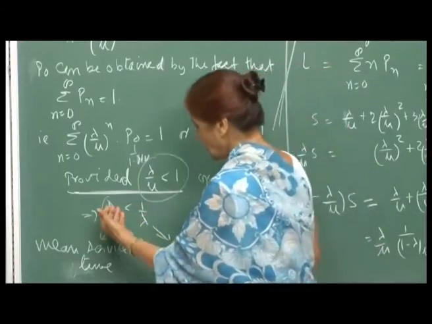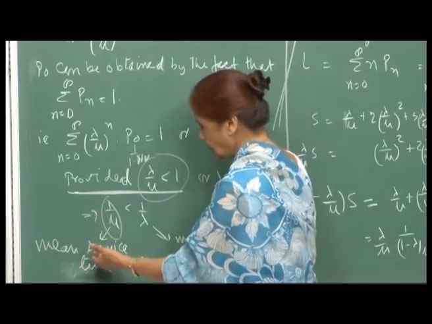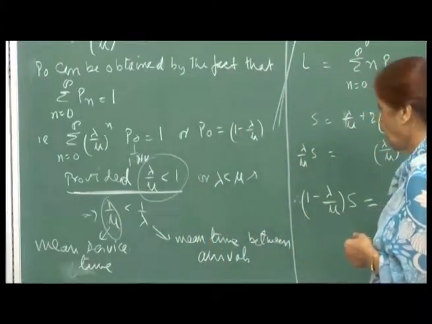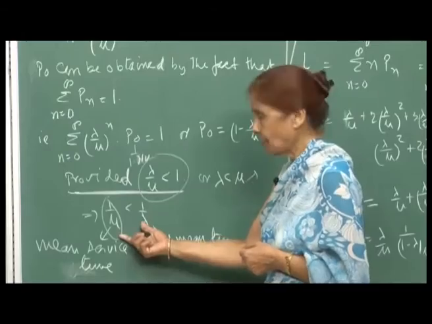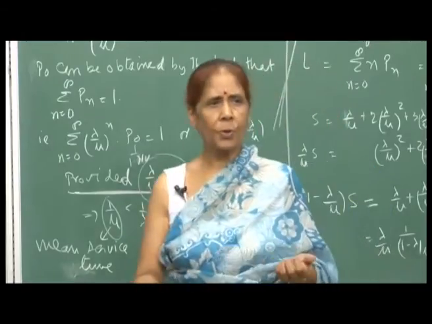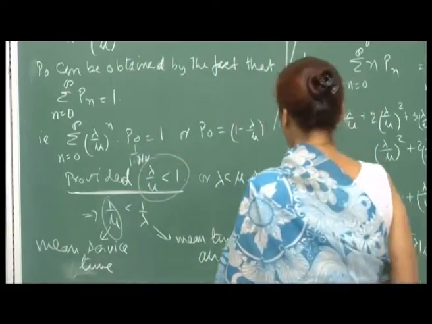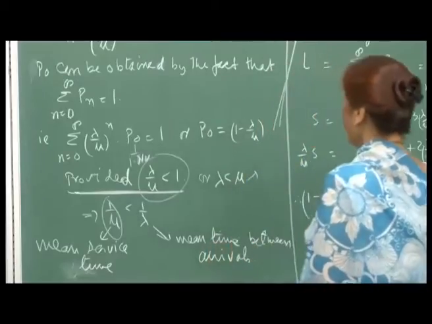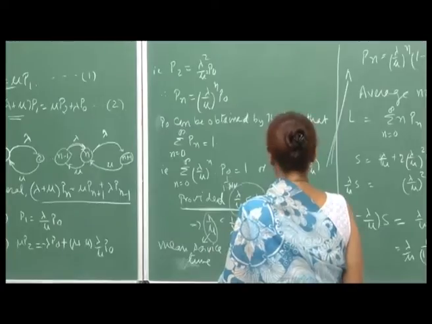So, in general you expect that the mean service time should be less than the mean time between two arrivals. Then only you expect the system not to explode, that means the queue will not explode, and you will be able to process the customers faster than they come. I mean, in a loose way, you are saying that it will not happen.